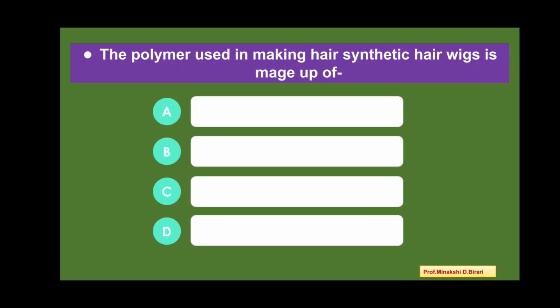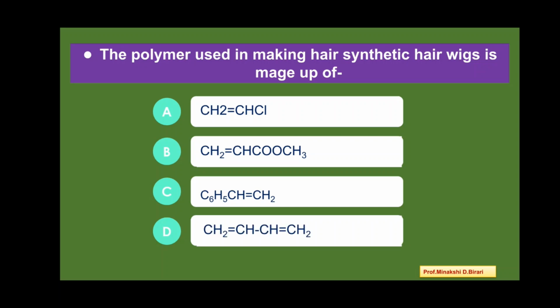The monomer used in making synthetic hair wigs is first CH2=CHCl, CH2=CHCOOCH3, C6H5CH=CH2, and option D CH2=CH-CH=CH2. So the correct answer is option A CH2=CHCl. Next question.